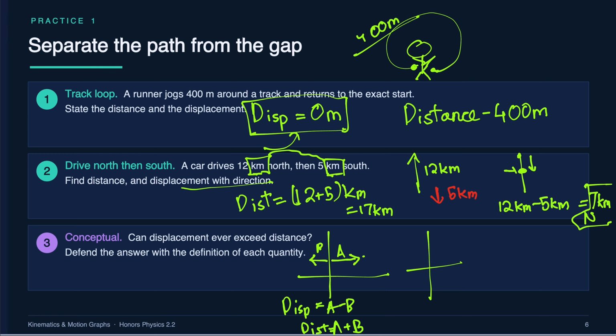Now, scenario number 2 is I go in both the same direction. That means I'm going forward, and I don't change that direction. I keep going forward. So there's nothing that brings me back or anything. So in that case, my displacement would be equal to my distance. Why is that? Because there's nothing that brings me back. There's no change in position after I keep going forward. So in this case, my displacement is A, if I label this A, and my distance is also A. So in this case, they're equal.